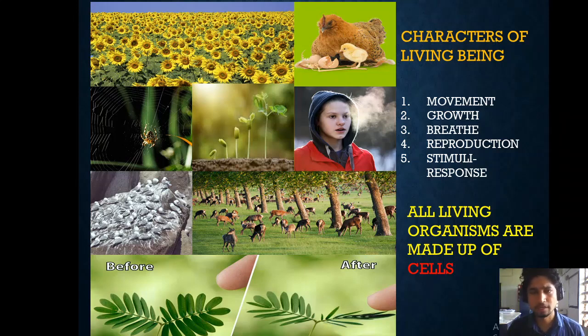Though there are some organisms which are subcellular. Subcellular means these organisms are smaller than cells. An example is the virus. A virus is just RNA. What do you mean by RNA? We are going to discuss that further, or you may come across it in higher classes. It is a subcellular organism. It can live without the cell. So that's the beauty of some small organisms, and sometimes it is a pain for us, because now if you see the coronavirus, it is creating havoc. It is fast spreading across the world, and we are all ending up in our houses to protect ourselves.